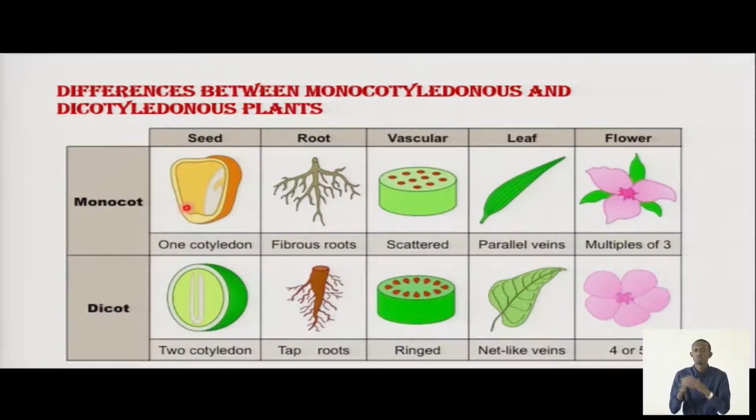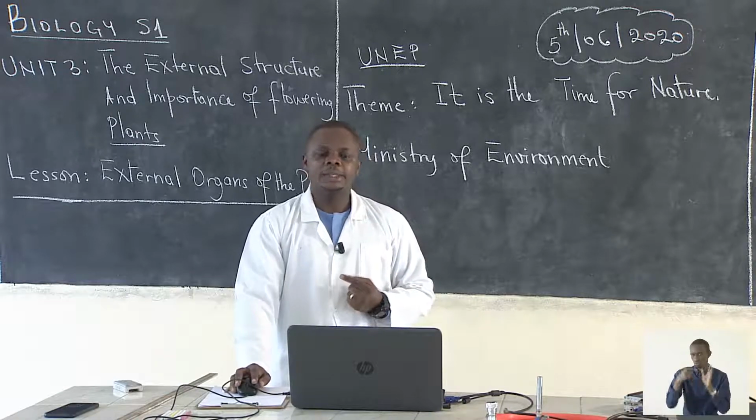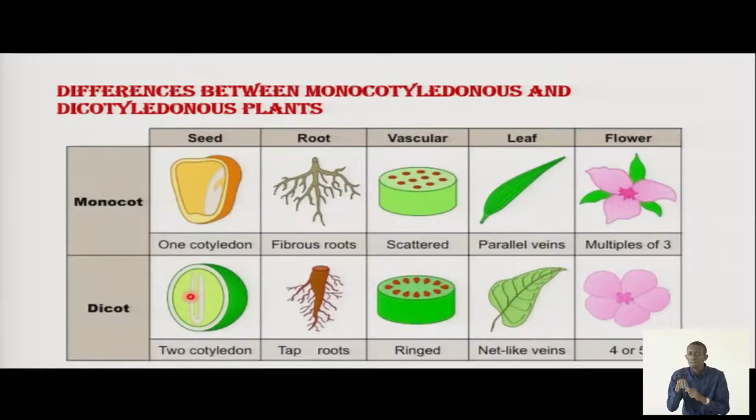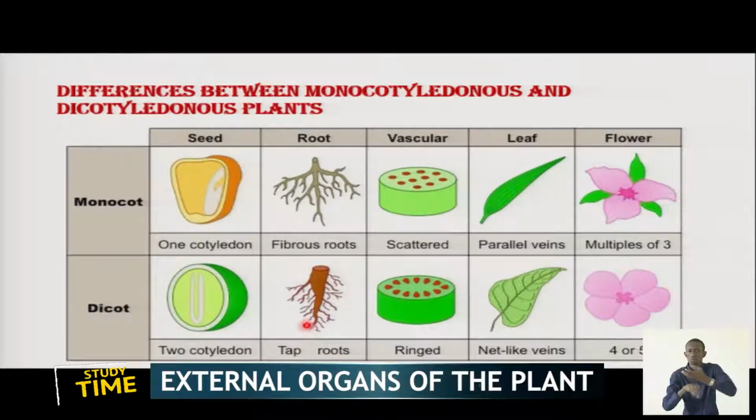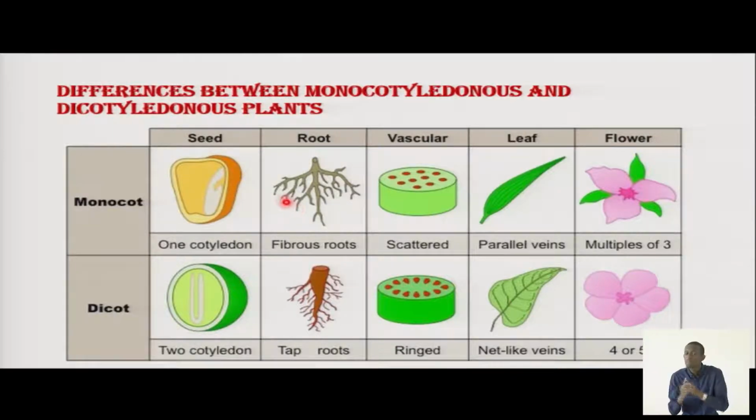Let us take an example. When you check the seed of a maize, it is having one cotyledon, while the seed of the beans we normally eat have two cotyledons. Then when it comes to roots, monocots have fibrous roots, while dicots have tap roots. When we talk about tap root, we mean the roots which penetrate and go deep into the soil, while fibrous roots are roots which are shallow and don't go deep into the soil.